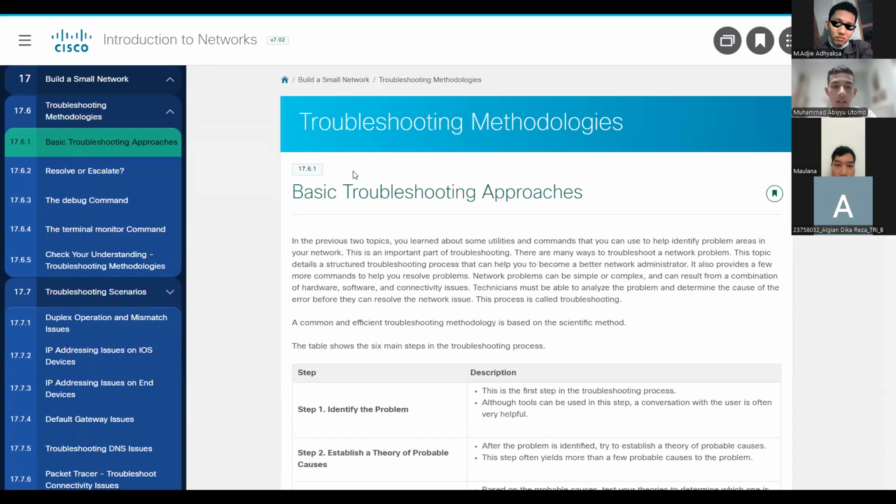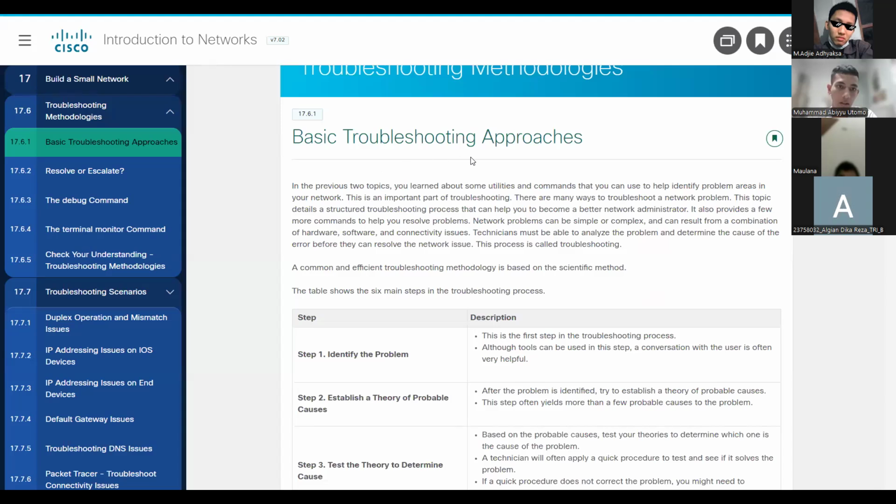Next, troubleshooting methodologies. Basic troubleshooting approach. In the previous two topics, you learned about some tools and commands that you can use to identify problem areas. This topic details a structured troubleshooting process that can help you to become a better network administrator. It also provides a few more commands to help you resolve problems.